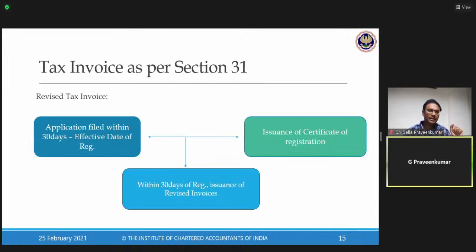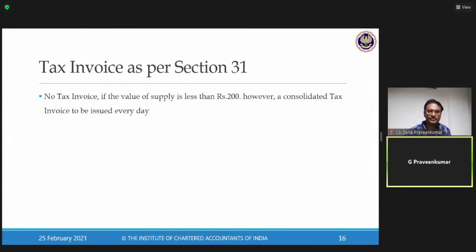So law says, from the effective date of registration till issuance of registration, that is for that intervening period, as per section 31, I can issue a revised tax invoice. I have to issue it within 30 days from the date of getting my registration. This is what the provision says.